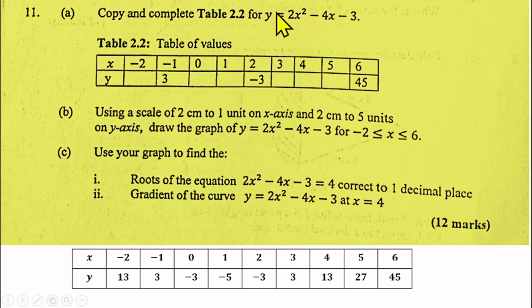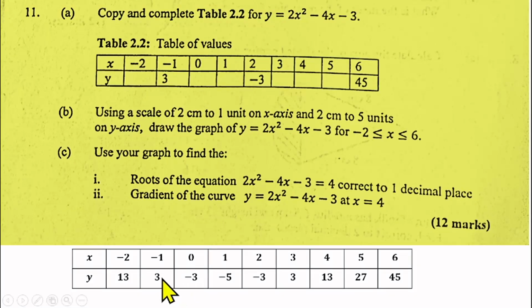Let's see, x is -2. You have -2 squared, that will give us 4. 4 times 2 is 8. Then -4 times -2 gives us +8. 8 plus 8 is 16. 16 minus 3 is 13. So that gives us 13 here.